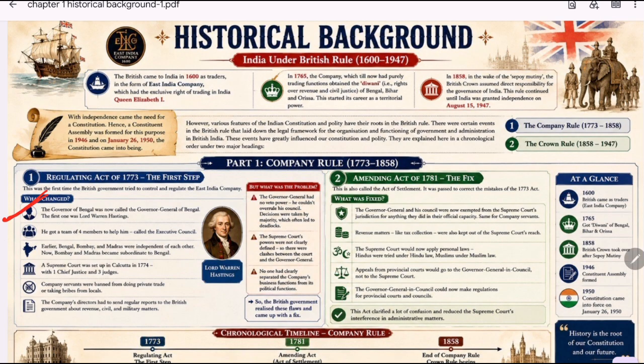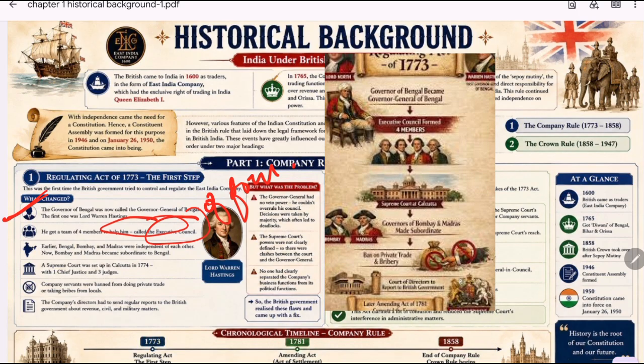Okay, and the second was he got a team of four members to help him, called the Executive Council. So the governor was not allowed to rule alone. The council of four was created to assist him in decision making. So decisions were taken by majority vote, and the idea was to prevent dictatorship and ensure collective decision.